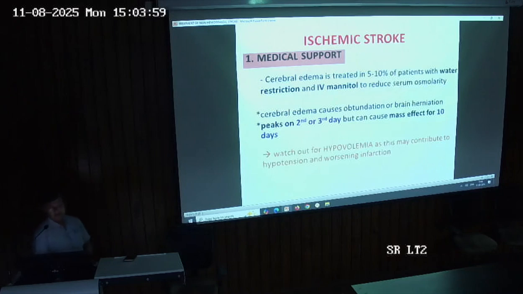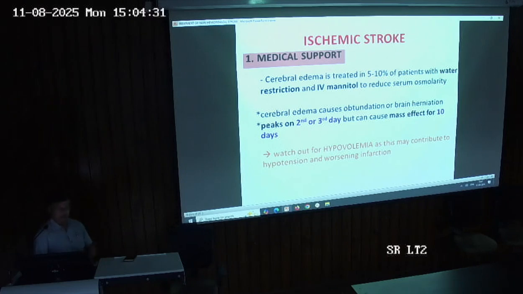If the person is having cerebral edema, there are various drugs which are used for it, in the form of water restriction or IV mannitol. By the use of water restriction and IV mannitol, we can reduce the cerebral edema, because cerebral edema is a fearsome complication of the ischemic stroke which can cause brain herniation. Cerebral edema peaks on the second or third day, but it can cause mass effect for 10 days.